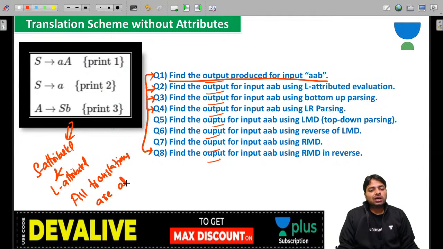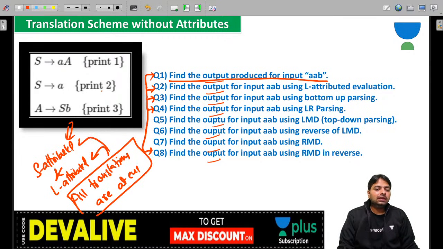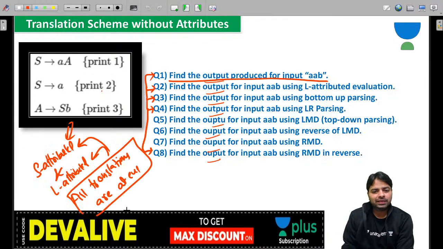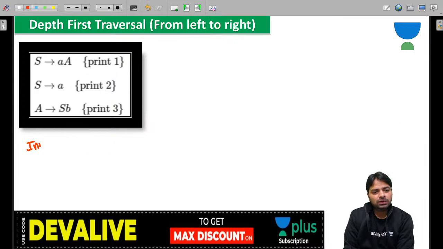This can happen in both grammars even though there is no attribute. This is not an attributed grammar, but you can use any technique now, guys. Now first one, depth first traversal. Now I am giving the input. Already the input is given here. AAB is my input.